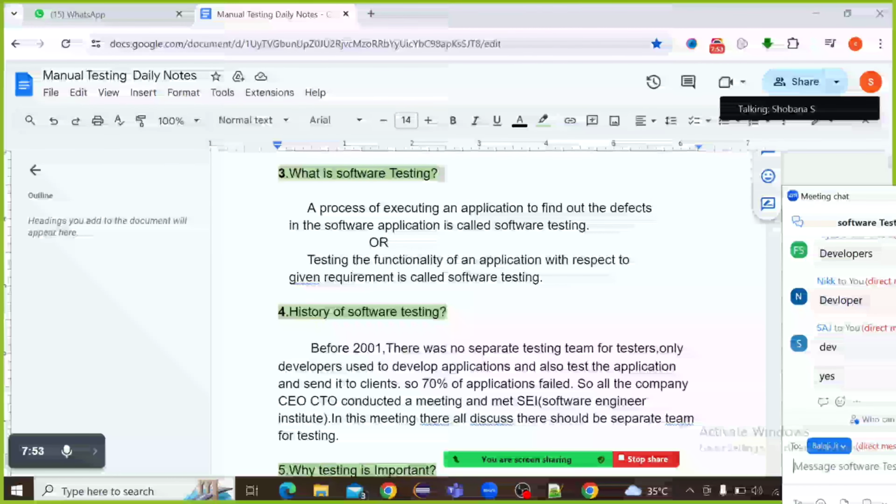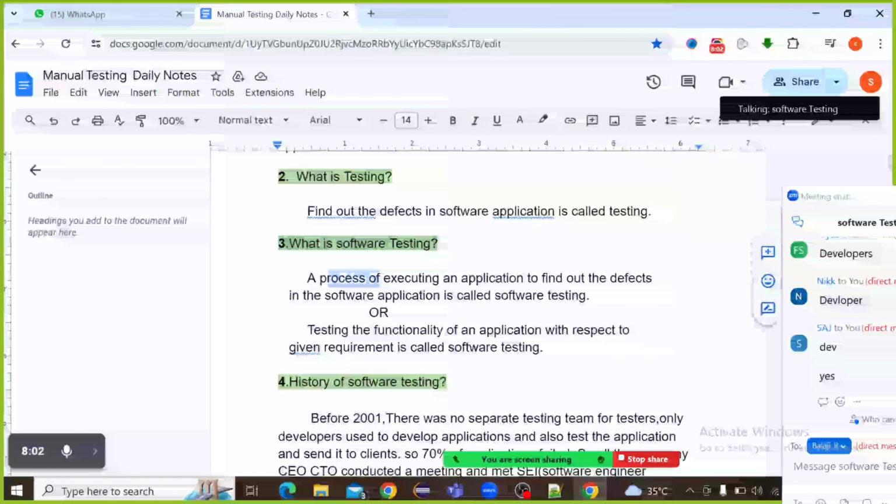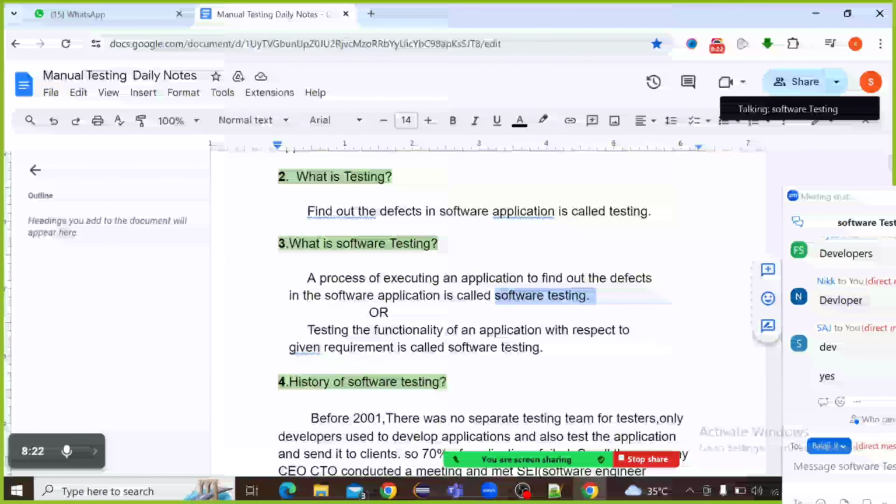Yes. So see next, what is software testing? A process of executing an application to find out the defects in the software application, that is called software testing. Clear? So this is the definition. If asked what software testing means, we should tell like this: a process of executing an application to find out the defects in the software application.